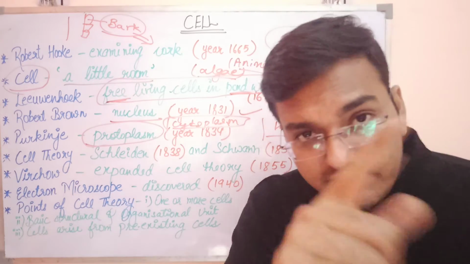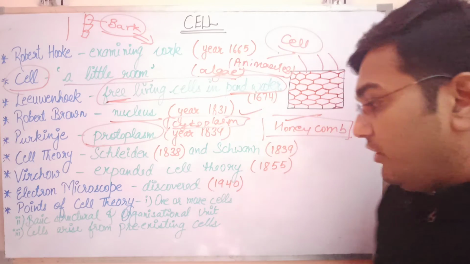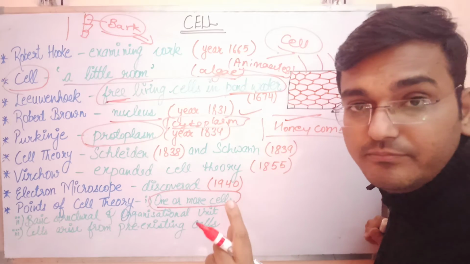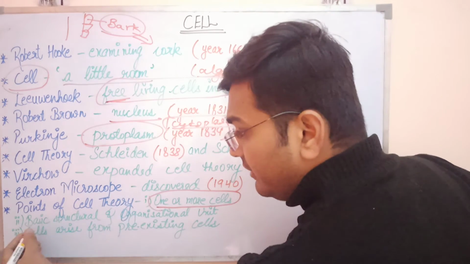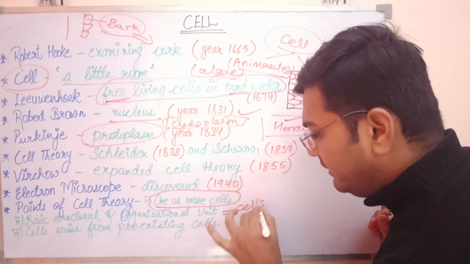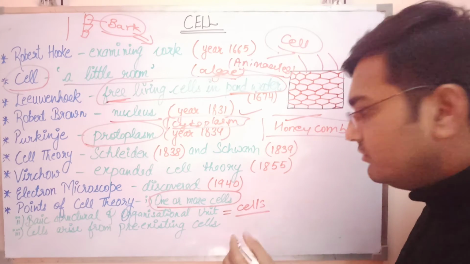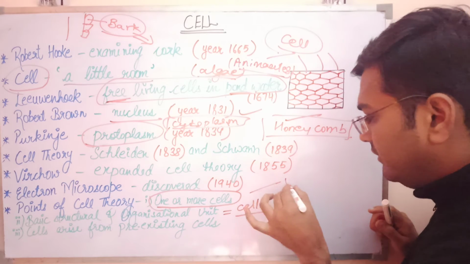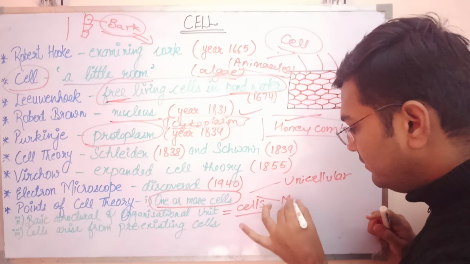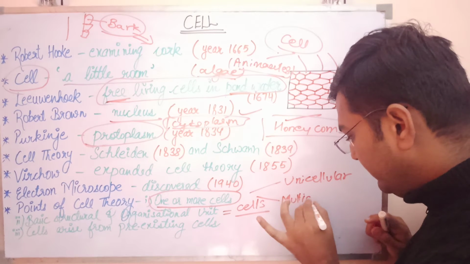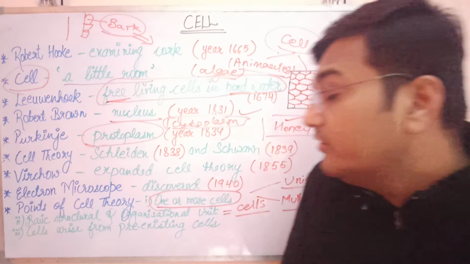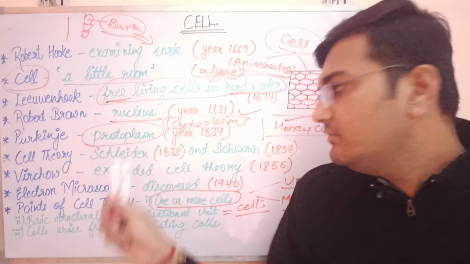Now what were the points of the cell theory? The first point was that all organisms are made up of one or more cells. The second point, the basic structural and organizational unit of every organism is nothing but cells. The organism could be unicellular, then it would be a single cell, or multicellular, then it would be many cells. This was the cell theory given by the scientists Schleiden and Schwann.